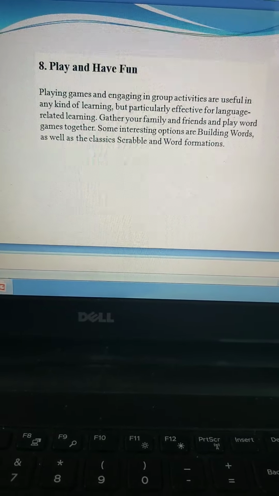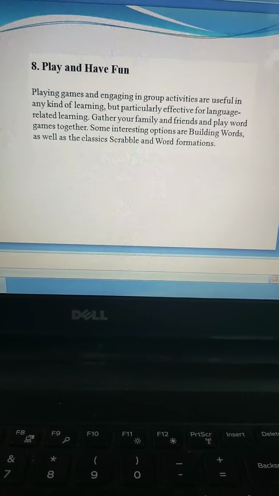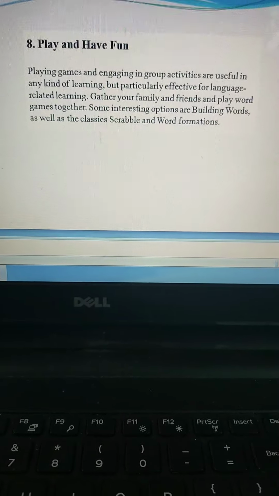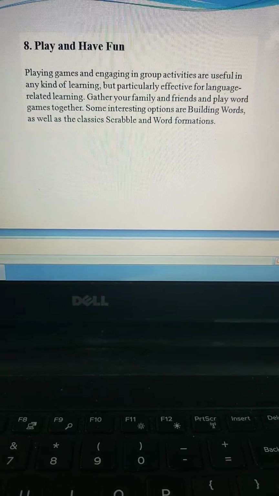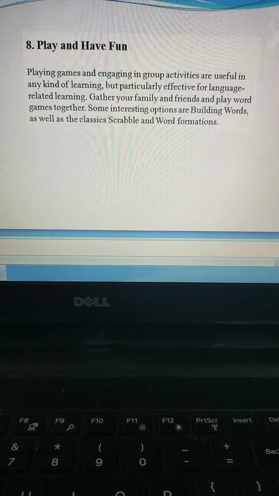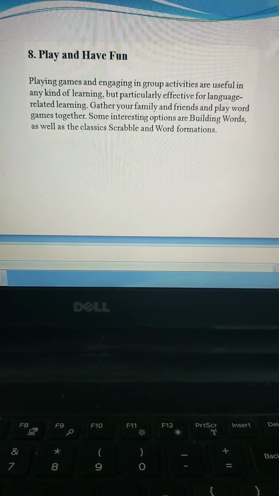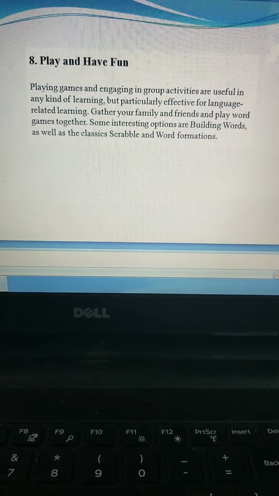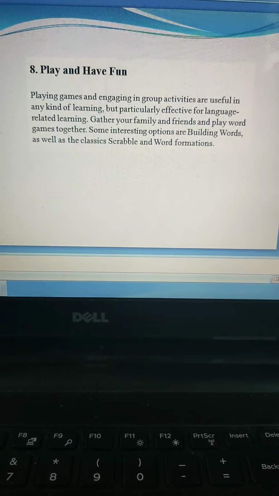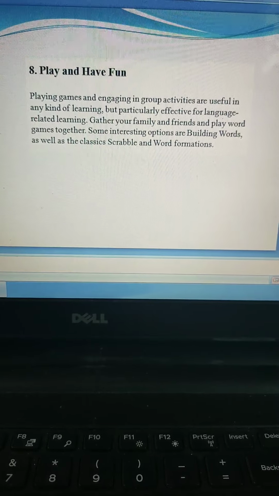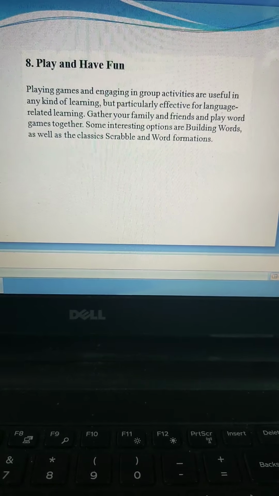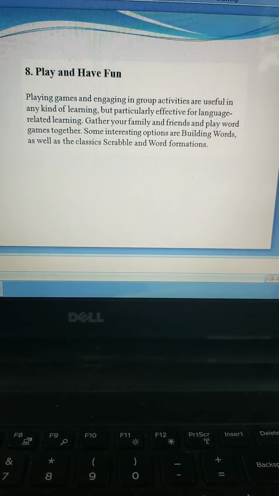And then the eighth point is play and have fun. We all love playing, we all love having fun, isn't it? And what are our methods of having fun these days? You're either playing PUBG on your mobile, or video games, or Ludo or chess. Ludo and chess are all olden-time games, guys. These days I hardly find some of you playing them. So you're mostly addicted to PUBG or video games, isn't it? And fun for you is pulling somebody's leg, teasing somebody, isn't it?